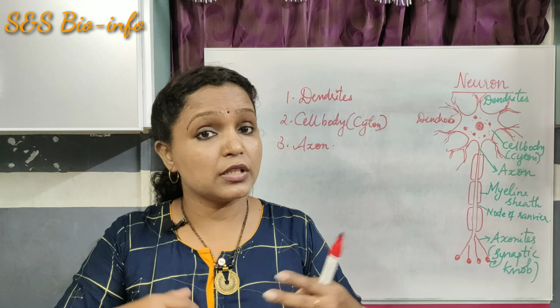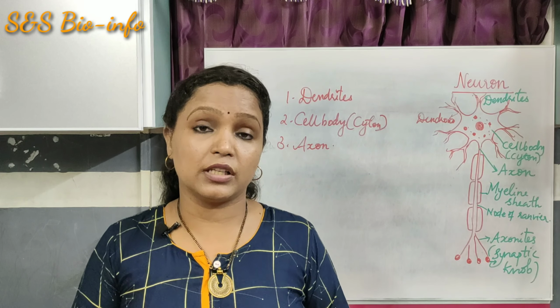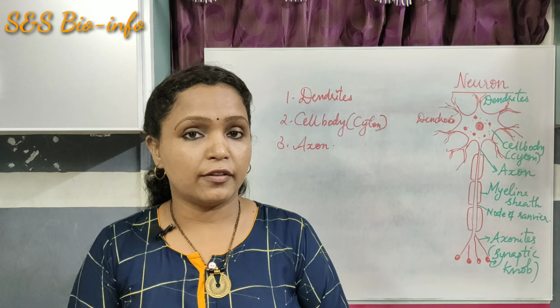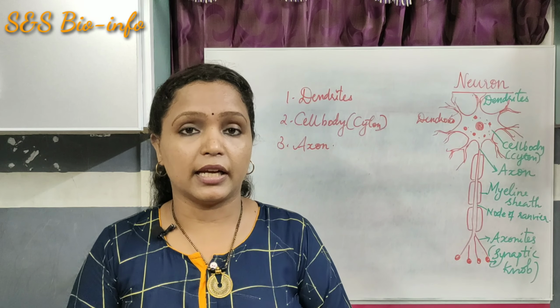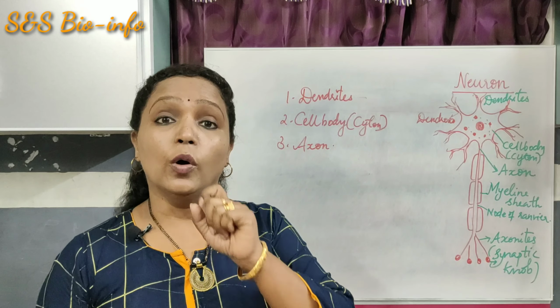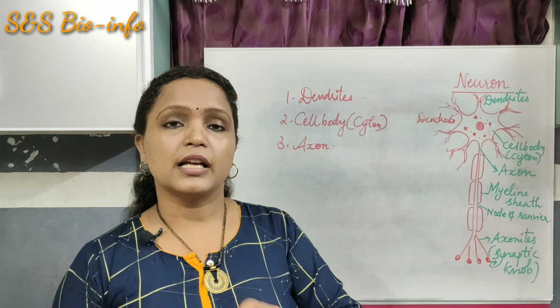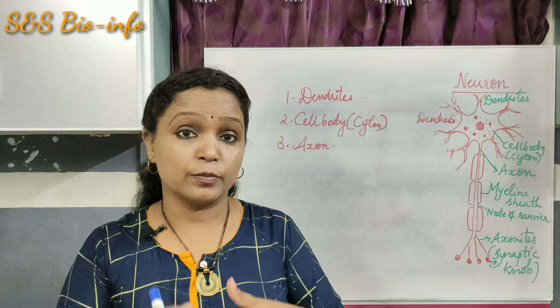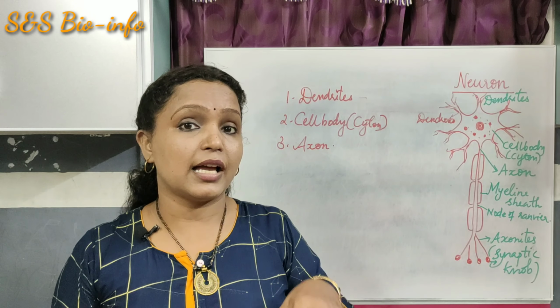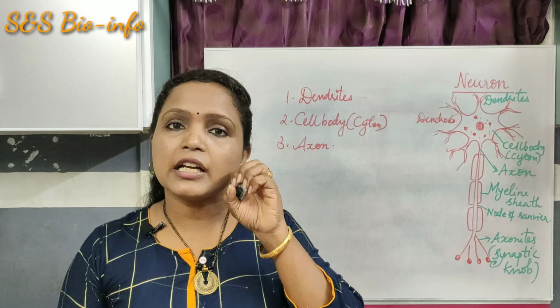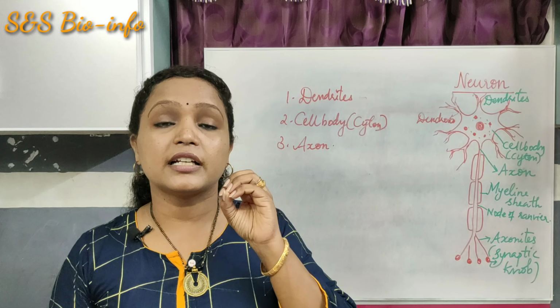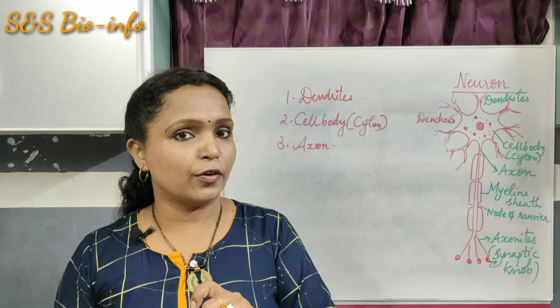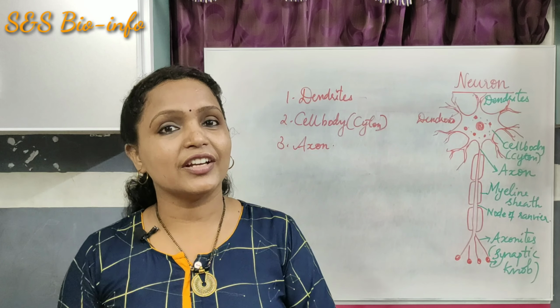Not only those, we have specialized receptors for receiving various kinds of stimuli from the external and also from the internal surroundings. Here, what is the role of dendrites? Dendrites receive the stimulus from the surroundings, both external and internal, and convey it in the form of an impulse, or electric impulse.